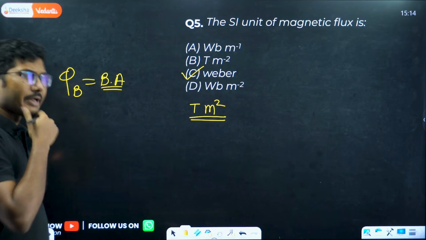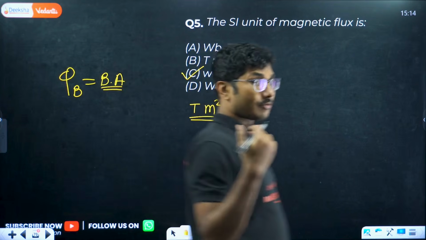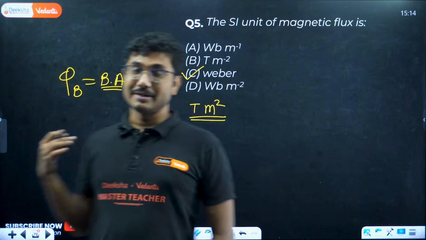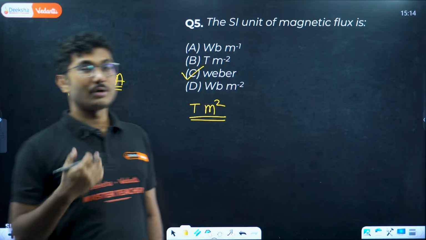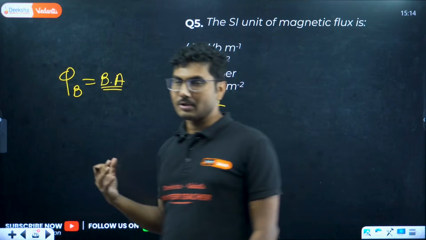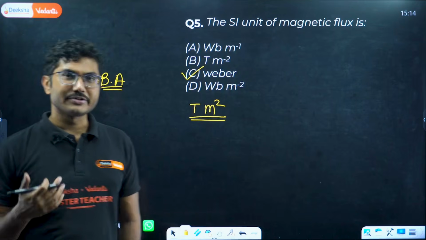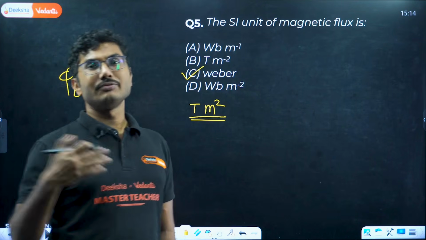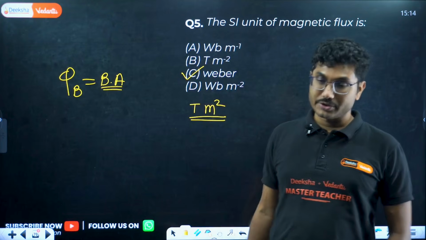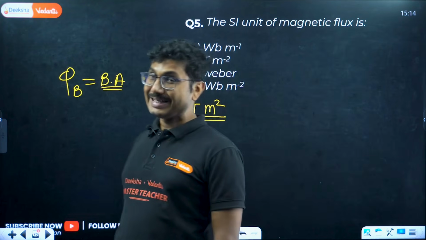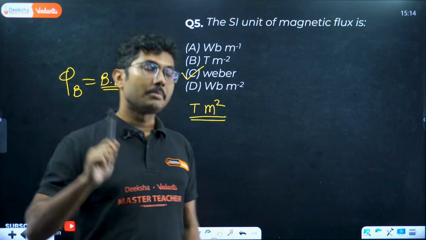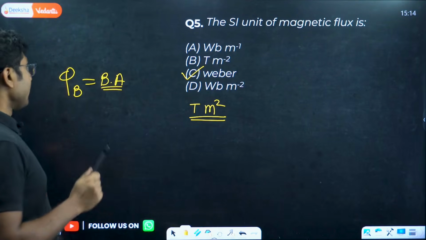In the case of Gauss's law, if you remember the statement, it says that the net magnetic flux coming out through a closed surface is 0. Net magnetic flux coming out of a closed surface is 0. But if the surface is not closed, magnetic flux will not be 0. Magnetic flux is 0 only for a closed surface. Remember this very important statement.